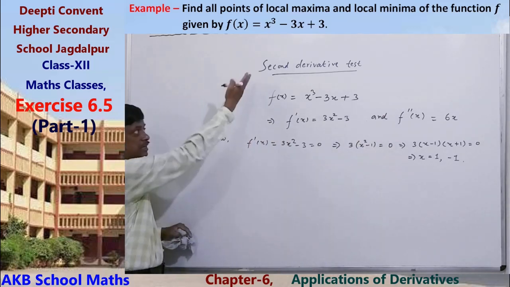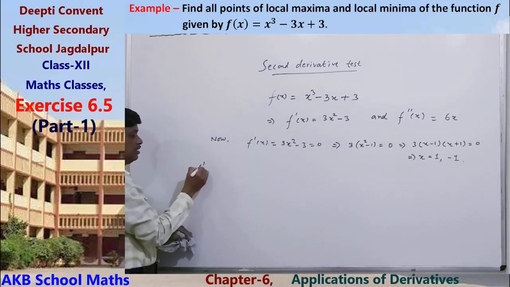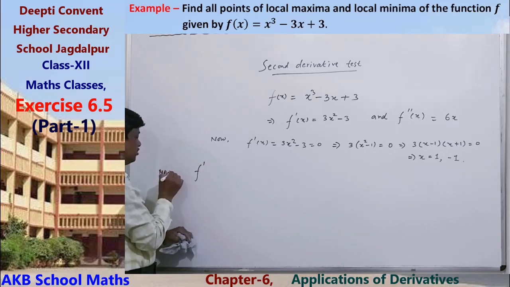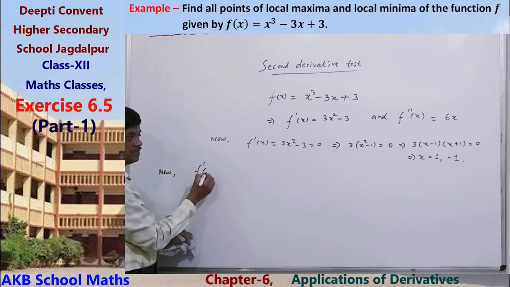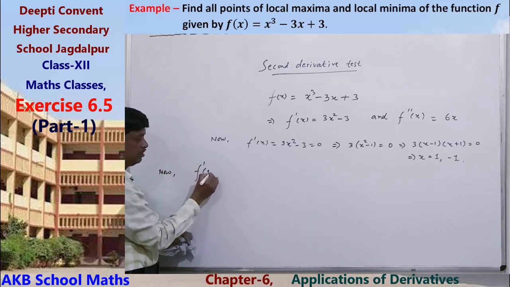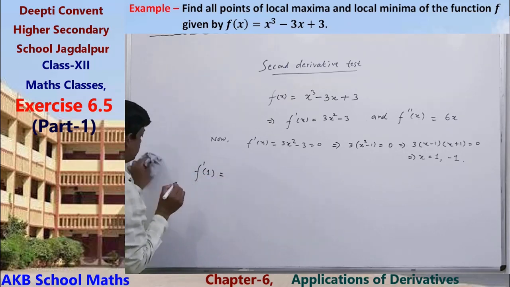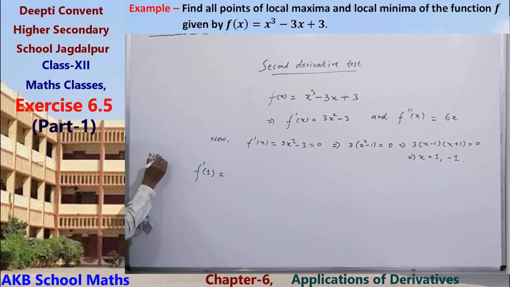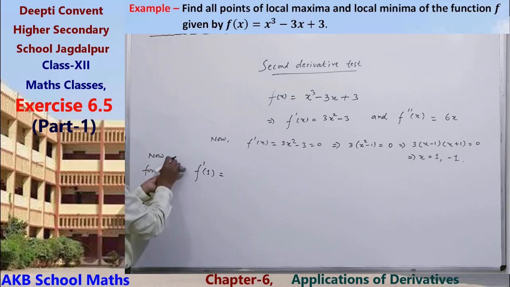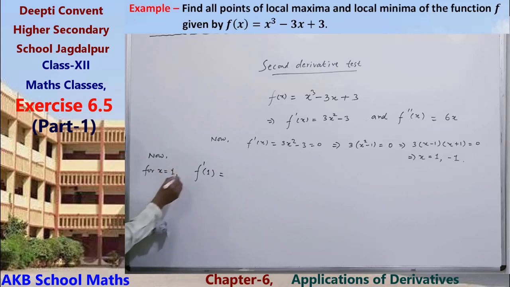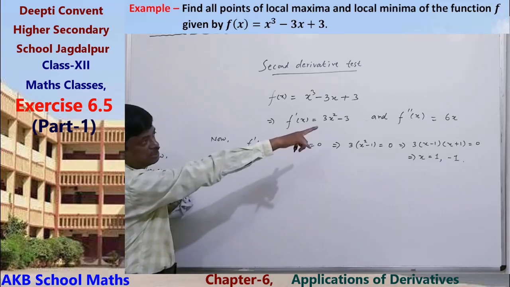Okay, for the second derivative test, now for x equals 1.